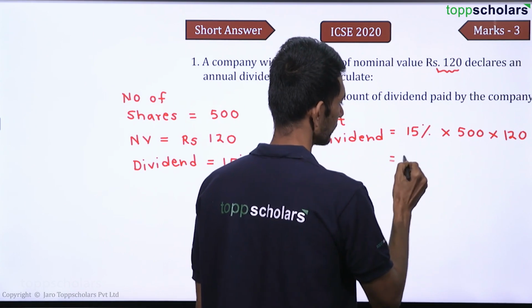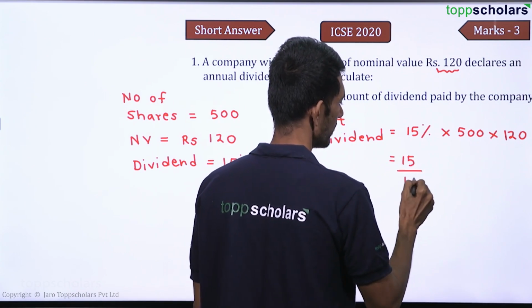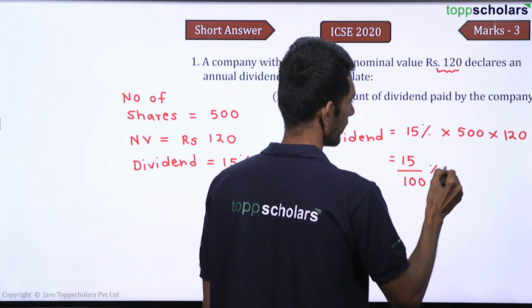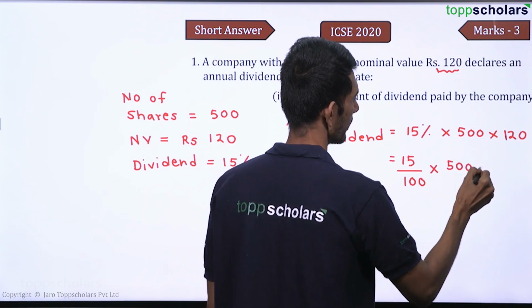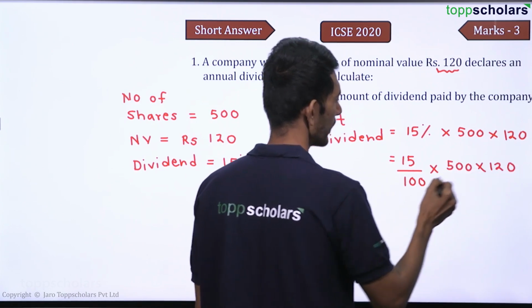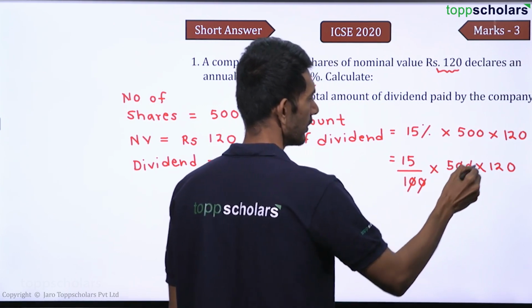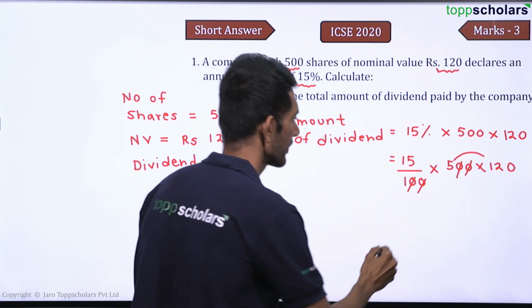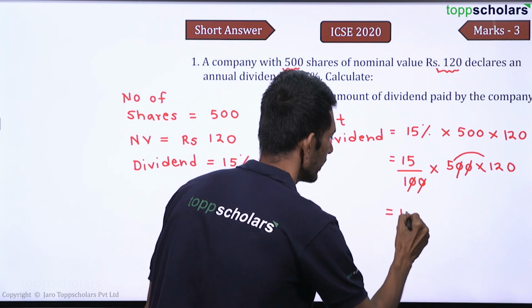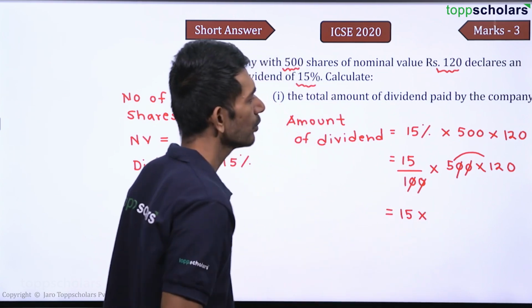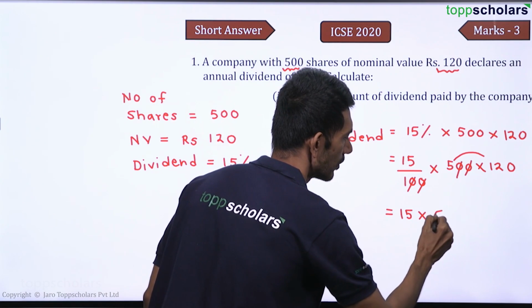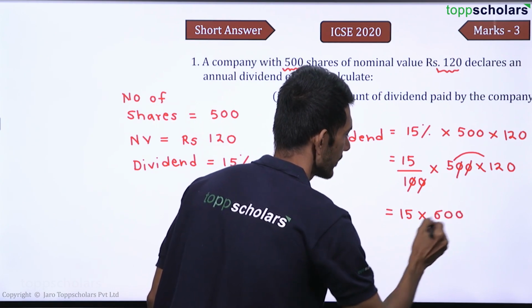So that is 15 by 100 into 500 into 120, right? So 12 5s are 60. That gives you 15 into 600.